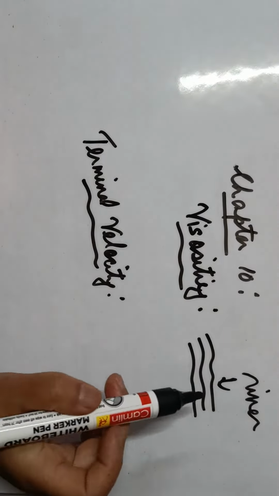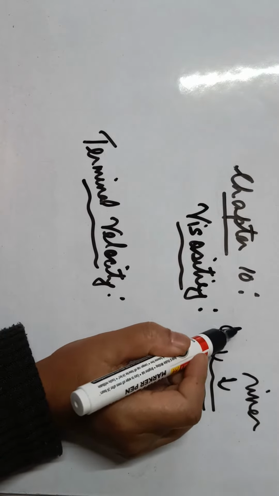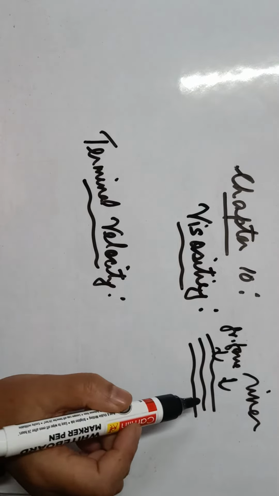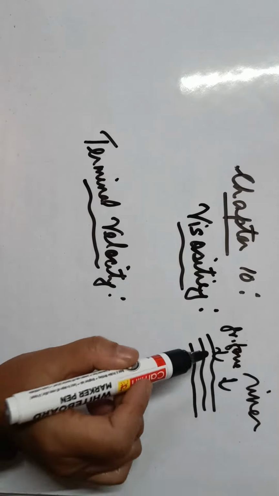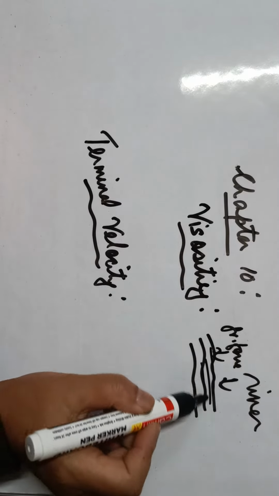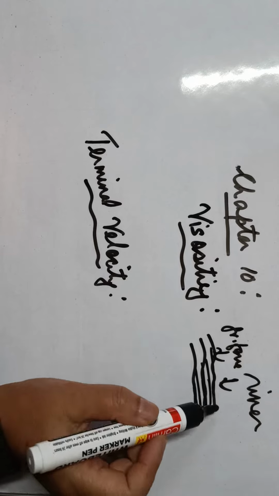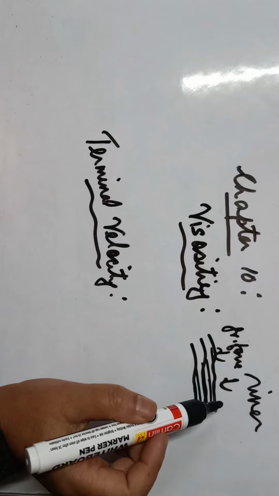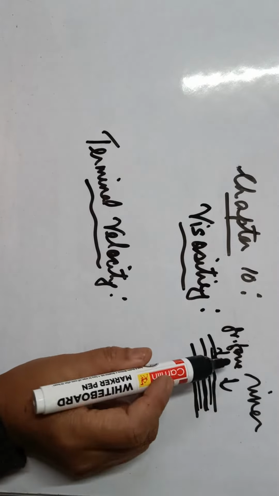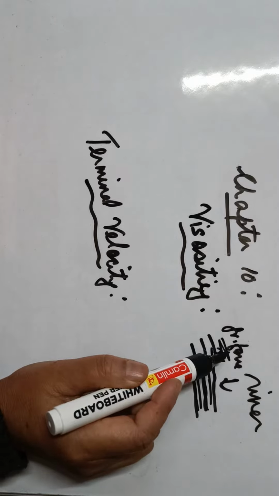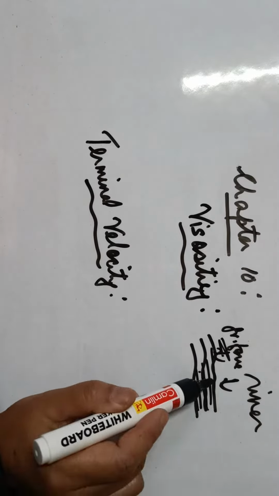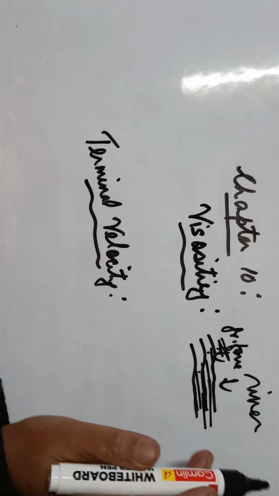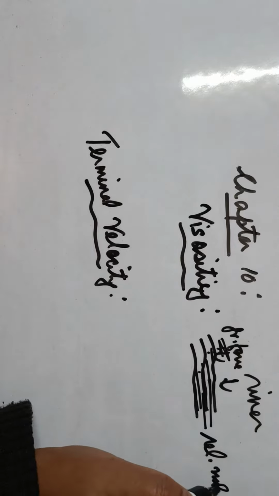That frictional force acts on the different layers of the river which is flowing. So viscosity means the property of the fluid or liquid by which an internal frictional force comes into play when the fluid is in motion. It means when the fluid is in motion, the frictional force comes into play in the form of layers having a relative motion between the layers. This we call viscosity, and viscosity is also called fluid friction.